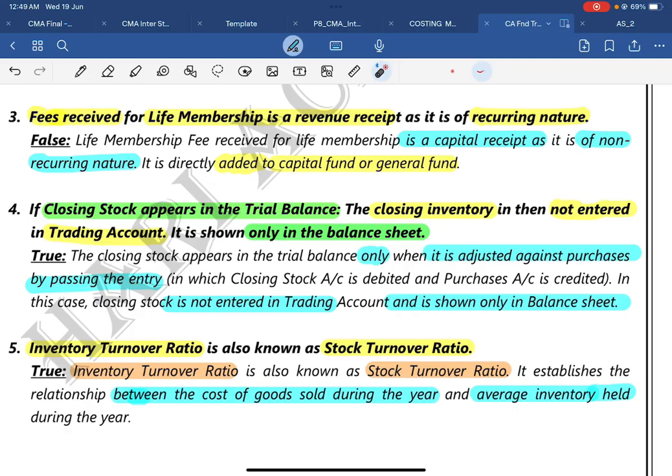Anything which is recurring in nature will become revenue. If it is a recurring receipt, it will become a revenue receipt; if it is non-recurring, it will become a capital receipt. So life membership fees is a non-recurring receipt, so it will be treated as a capital item and it will be directly added to the capital fund or general fund.